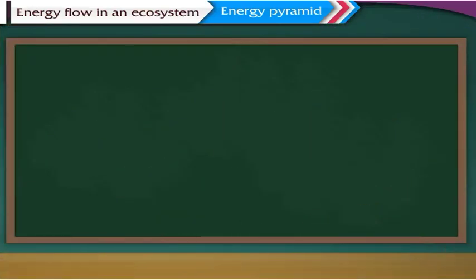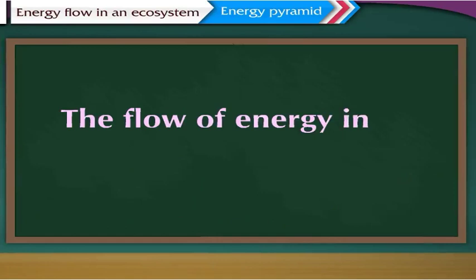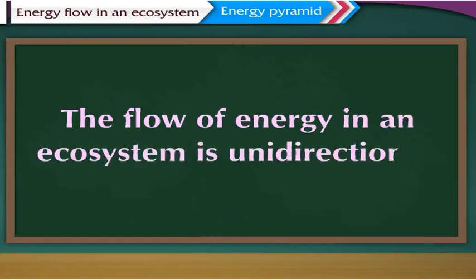It is often said that the flow of energy in an ecosystem is unidirectional. Do you know why? Come, let us find out the reason for it.